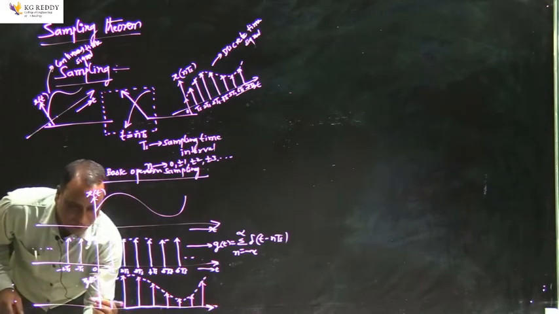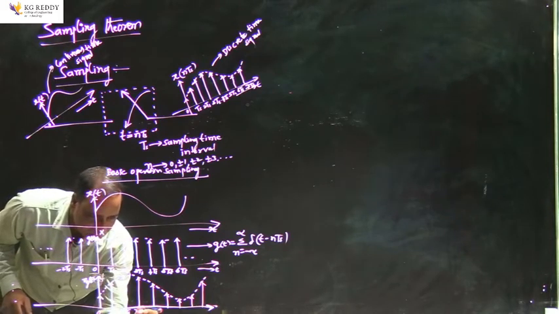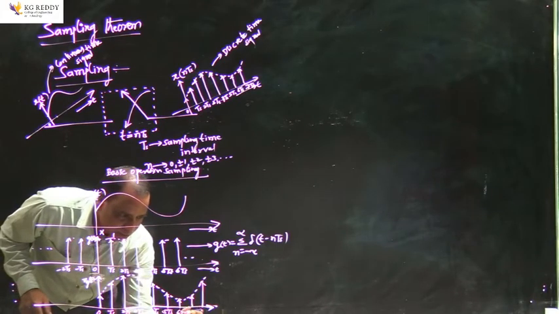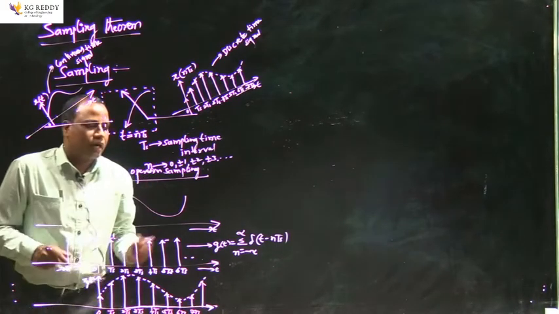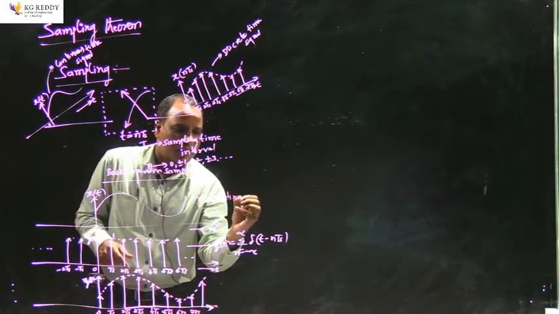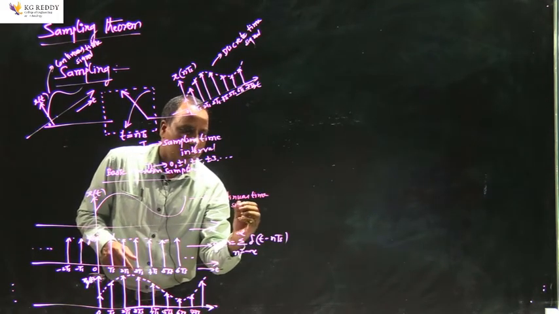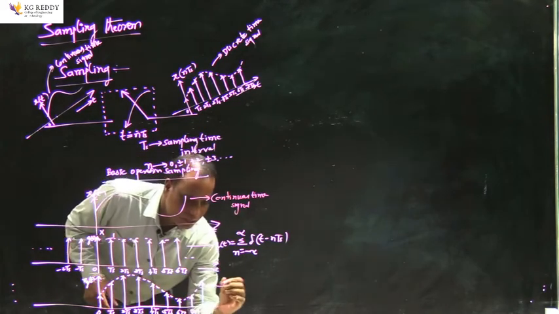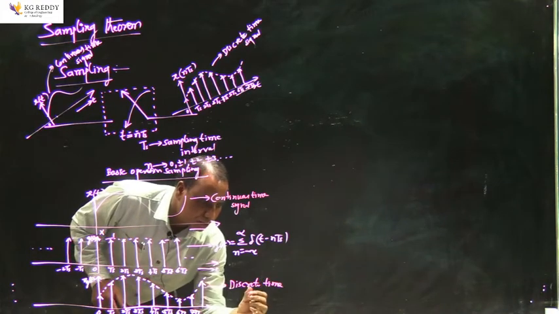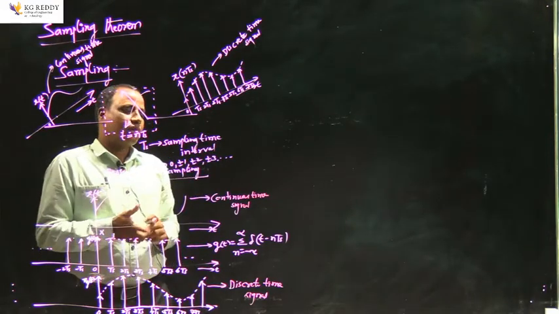Similarly on the negative side also, 0, Ts, 2Ts, 3Ts, 4Ts, 5Ts, 6Ts, 7Ts, and so on. And we know that this is a continuous time signal, and this is a discrete time signal. So if you compare this discrete time signal with the earlier discrete time signal, both are the same.